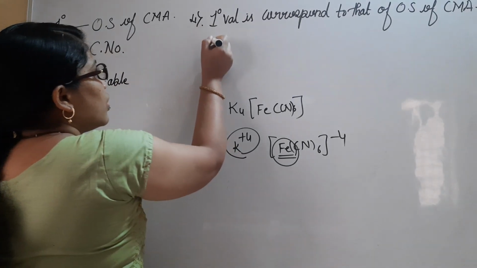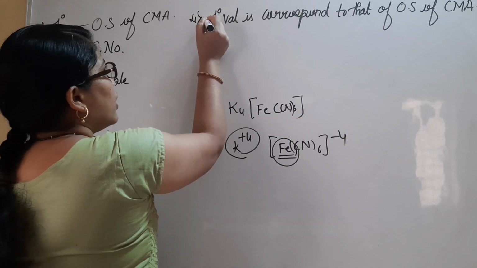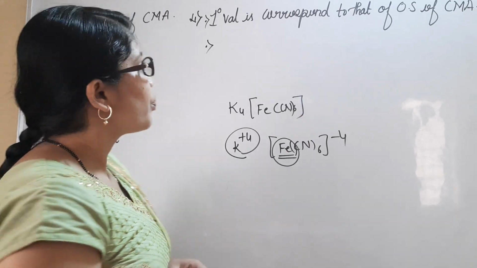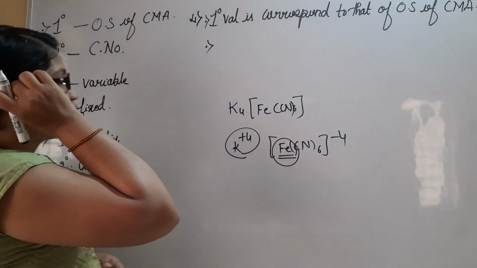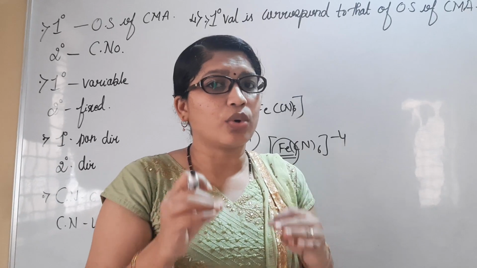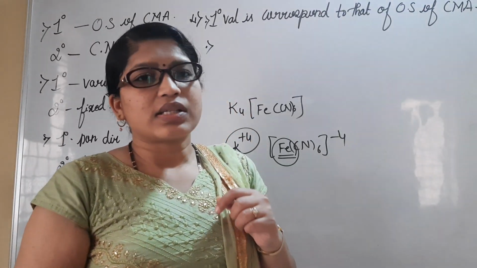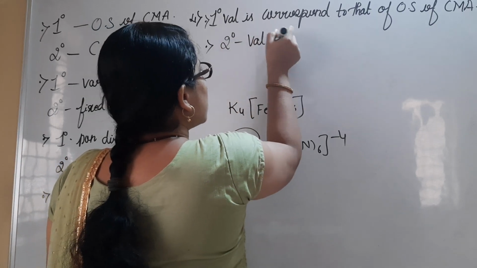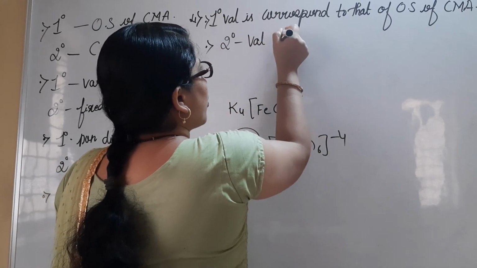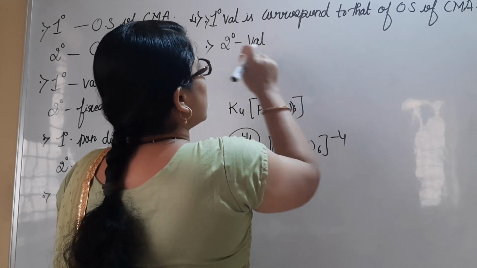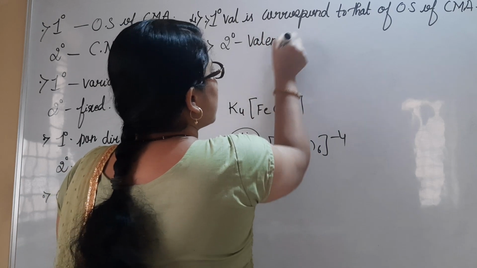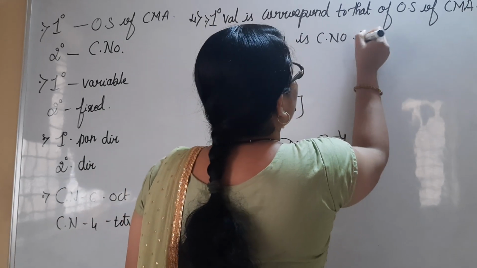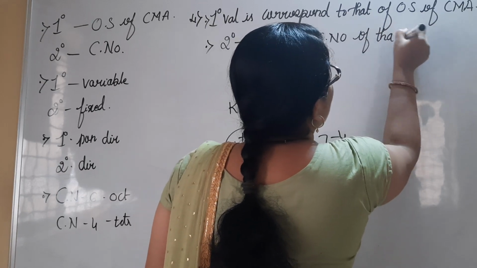Likewise, Werner gives one more point with regard to secondary valency. What is that? Secondary valency is directly the coordination number. Let us understand what that means. Secondary valency is nothing but the coordination number. Let me write in detail: secondary valency is the coordination number of that coordination compound.